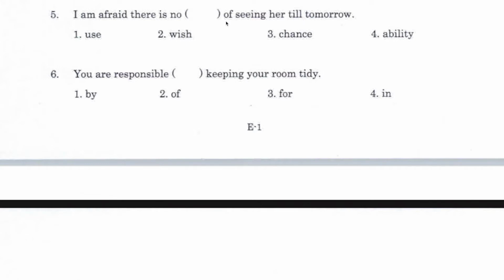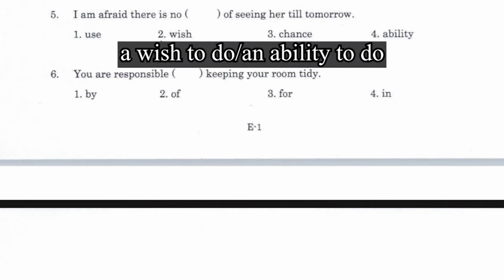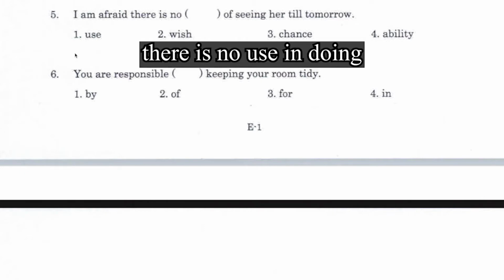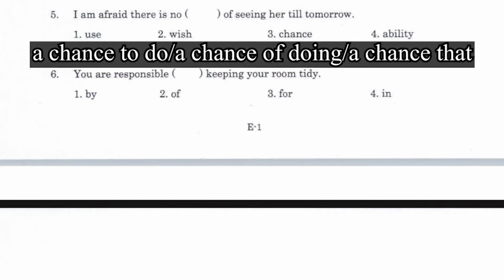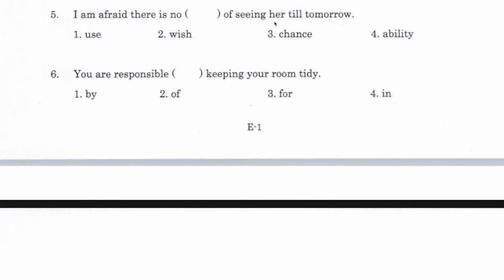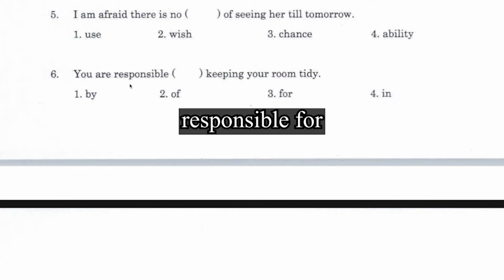The biggest hint that we have in this question is the preposition of. Number 2, wish, and number 4, ability, usually take the word to. Number 1, use, would take the preposition in. And number 3, chance, can take either to or of. So I'm gonna go with number 3, chance. Number 6, you are responsible by, of, for, in. The adjective responsible takes the preposition for.